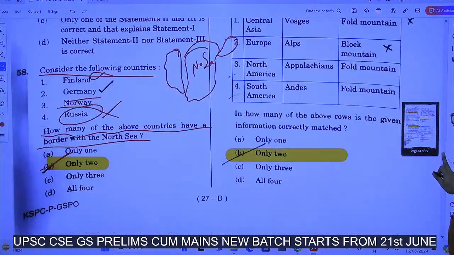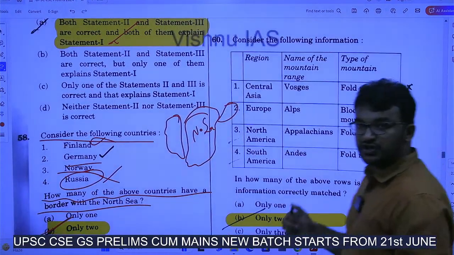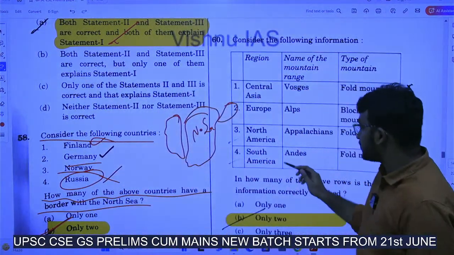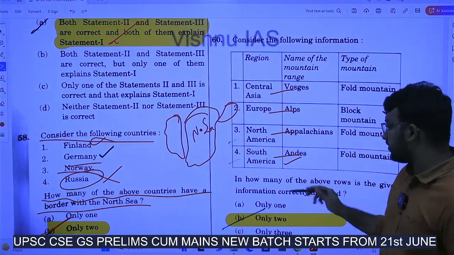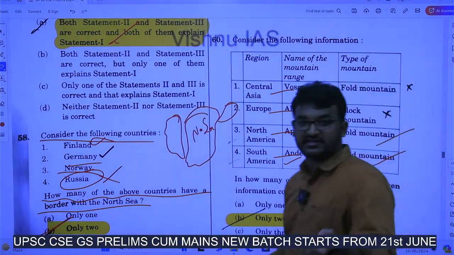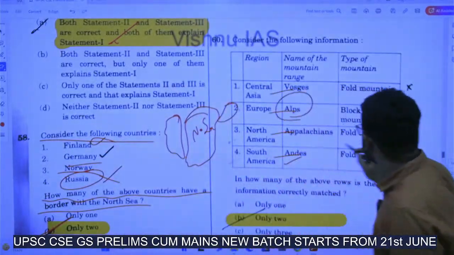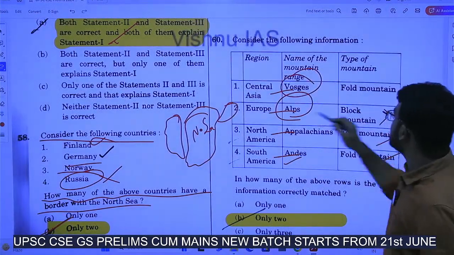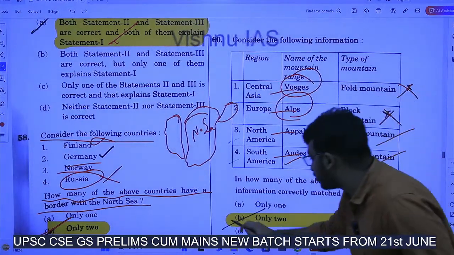Next. This is also a world geography question. Of course, you all know he had matched these 4 rightly. So this Andes and all. Now, Andes is a fold mountain, Appalachian is a fold mountain, Himalayas are fold mountains. You all will be learning. Now, Alps is also a fold mountain, right? It is not a block mountain. And Vosges is a block mountain. It is not a fold mountain. Okay, so the answer is only 2.